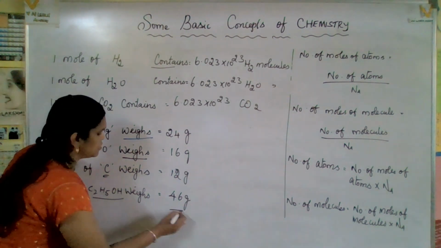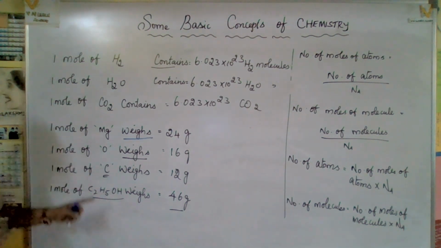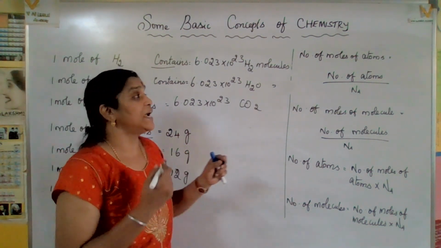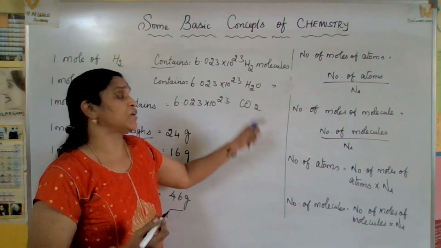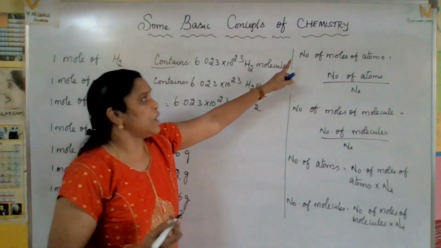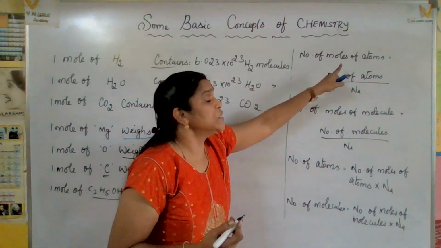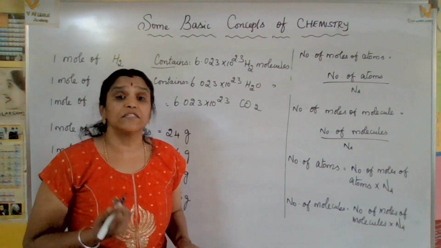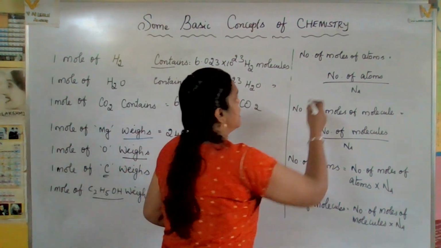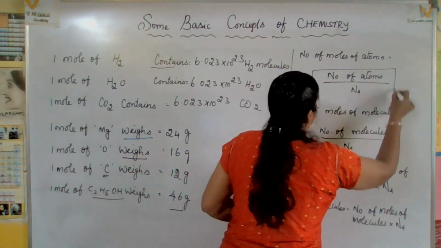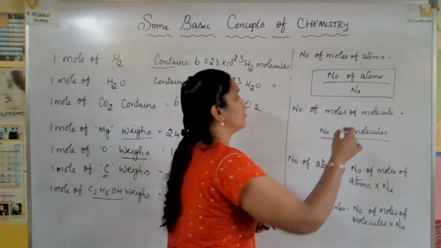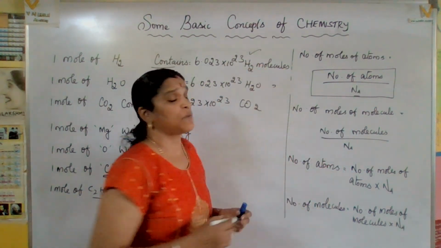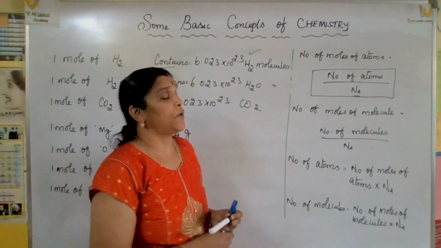But here also you see what the question is asking. Now as we are seeing that question, let us go and find out the formulas for each point. Number of moles of atoms, what is the formula we can consider? Number of atoms divided by Avogadro number. What is it? Na. Na is the Avogadro number, 6.023 into 10 to the power of 23.